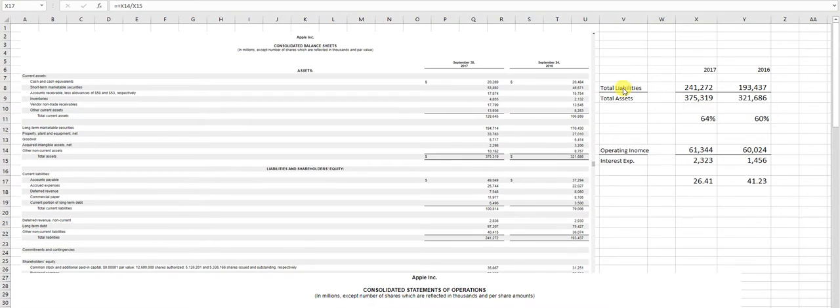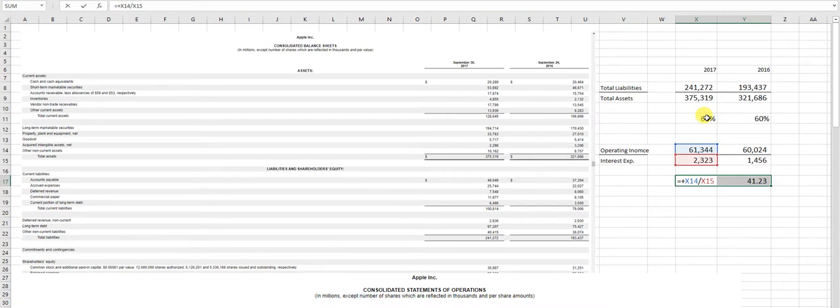The debt ratio is computed as total liabilities divided by total assets, and the interest coverage ratio is computed by operating income divided by interest expense. So what I've done is pulled Apple's financial statements, and we're going to do them on Apple. We're simply going to compare 2016 to 2017. If you pull up the balance sheet for Apple, you can see that its total liabilities are 241,272, and for 2016, 193,437. So that goes in the numerator.